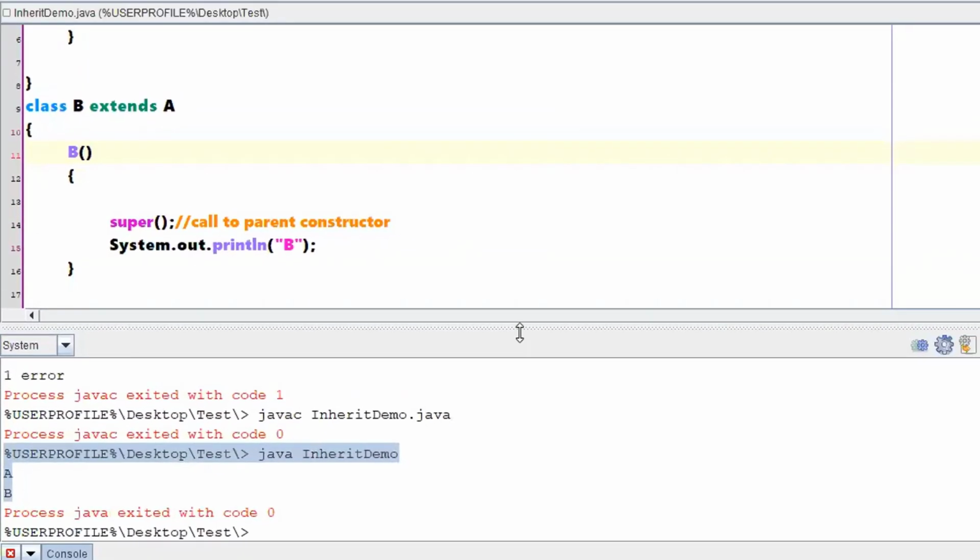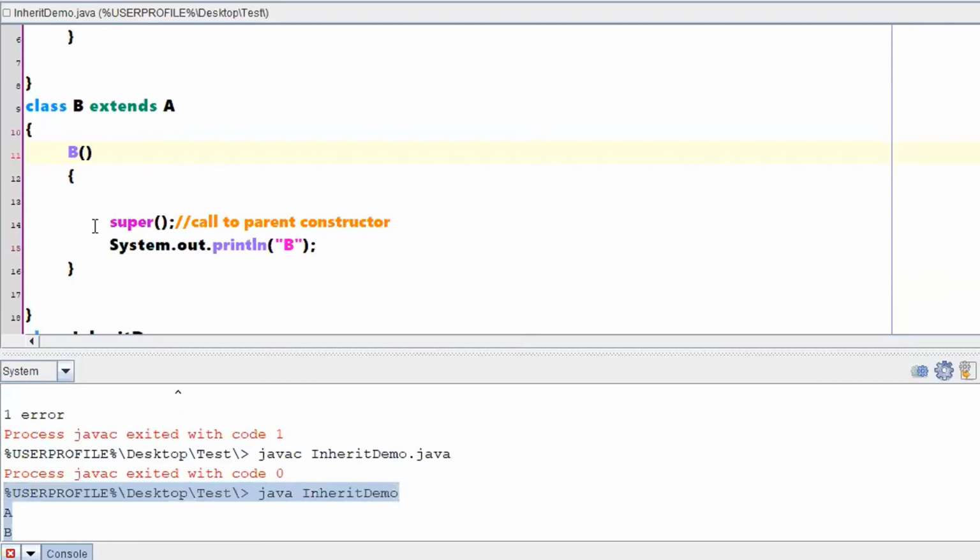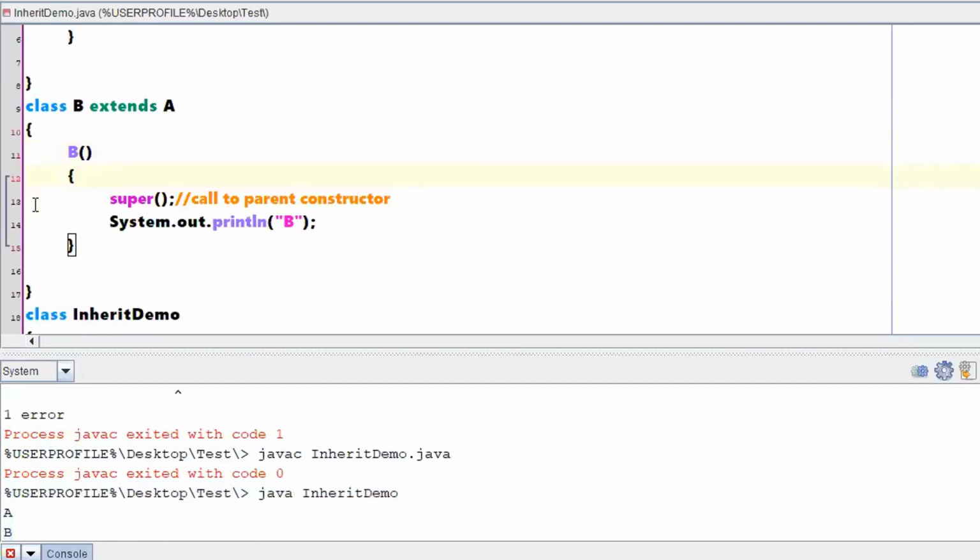Clear, right? So in the last class I told you, even if you are not writing a super, implicitly it will execute the super class constructor, and only then will it go to the child class. So the important point we need to remember is your super constructor. This is nothing but a super constructor, and it needs to be written only in a constructor but not in a method.